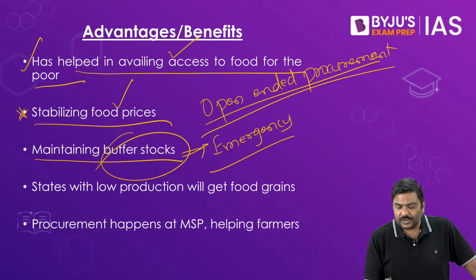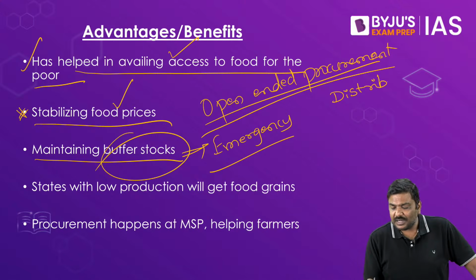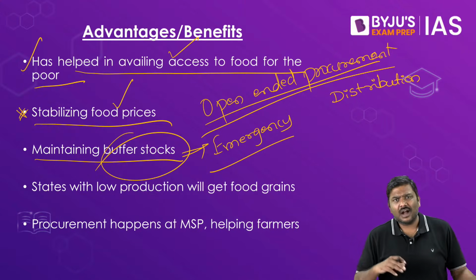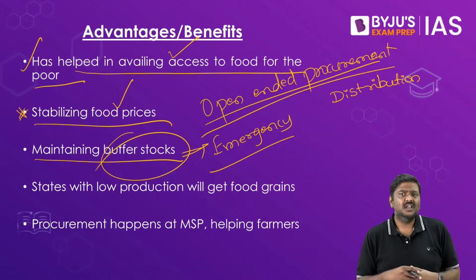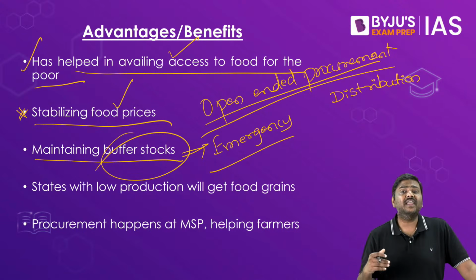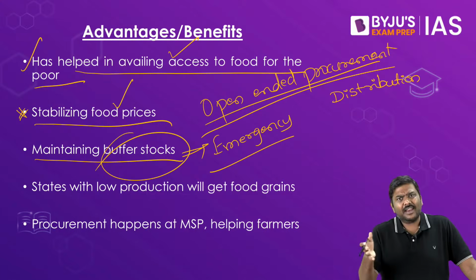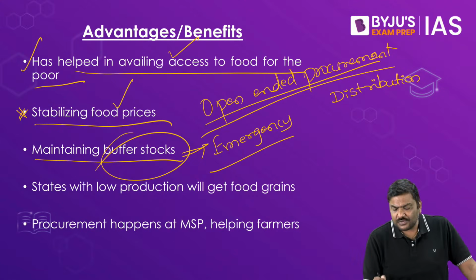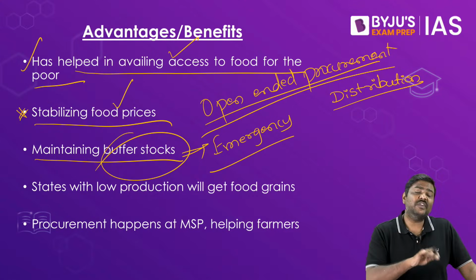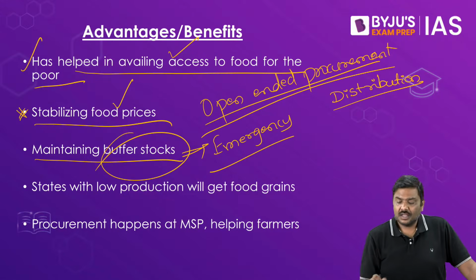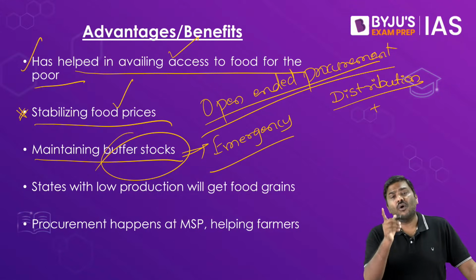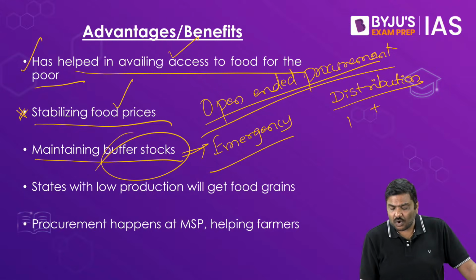Government will require food grains for distribution purposes. All of you will agree? Government runs, for example, the National Food Security Act, under which we have PDS, we have the ICDS, etc. So therein government requires a lot of food grains for distribution, and government will procure food grains for that purpose. But along with this, government also holds certain stocks which are called buffer stocks.